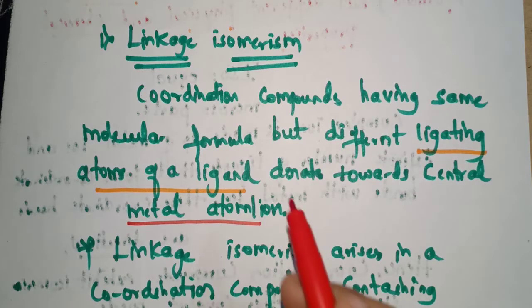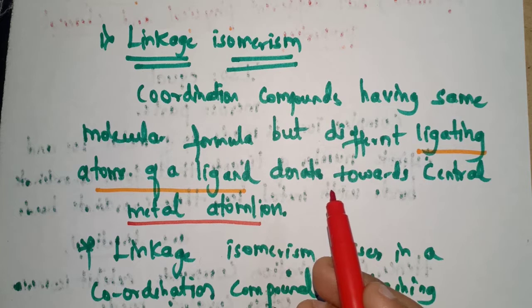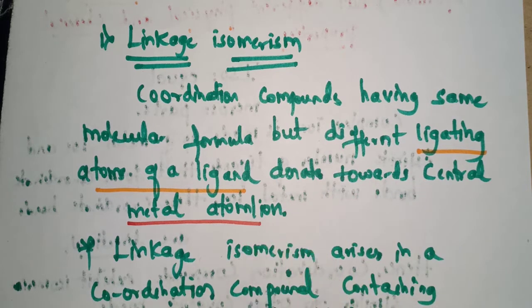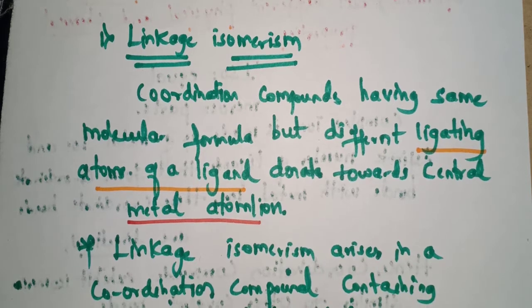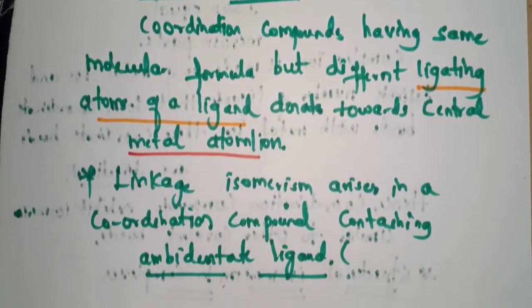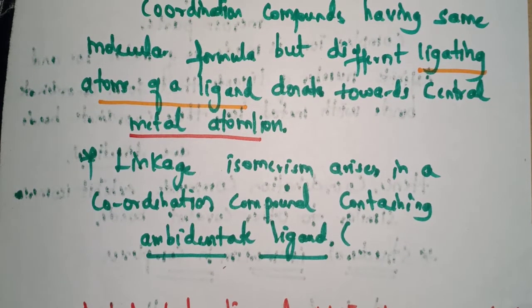Linkage isomerism: coordination compounds having the same molecular formula but different ligating atoms of a ligand donating towards the central metal atom or ion. A ligand may consist of more than one ligating atom. Such complexes show linkage isomerism. Linkage isomerism arises in coordination compounds having an ambidentate ligand. An ambidentate ligand is a ligand which contains more than one donor atom.